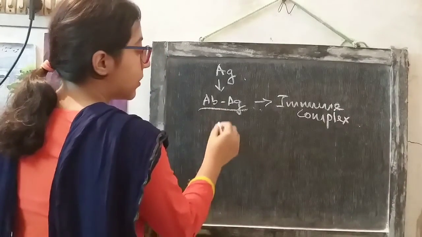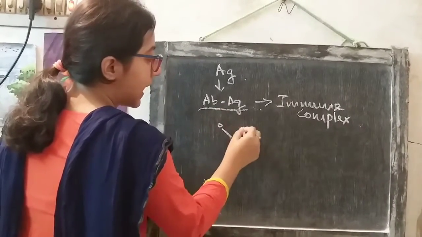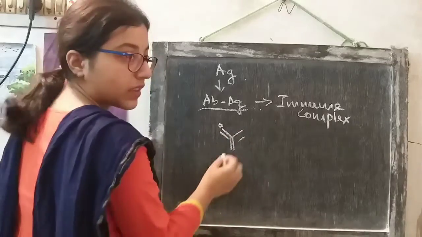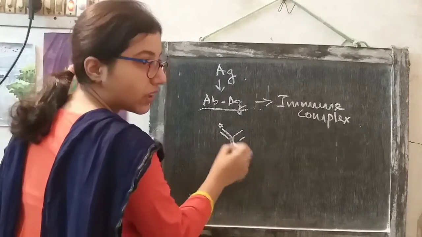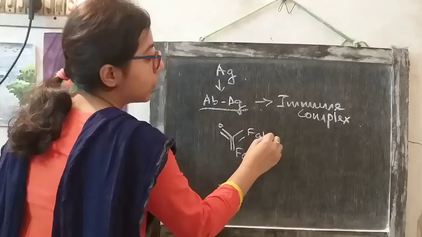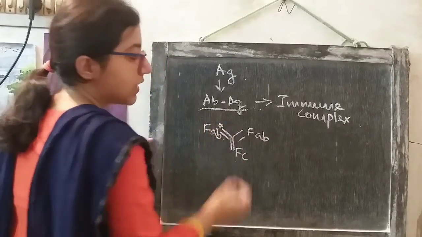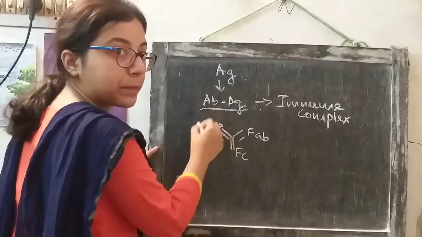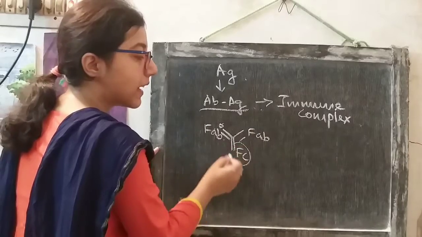We know the structure of antibody. Antibody has an Fc part and two Fab portions. Antigens are bound by the Fab portions of the antibody and the Fc part is free.